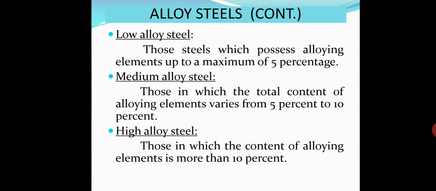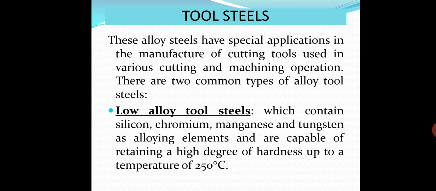If it is up to 5%, the alloy steel is known as low alloy steel. But if the alloying element percentage is more than 5% but less than or equal to 10%, then this steel is medium alloy steel. And in high alloy steel, this percentage of alloying elements is more than 10%.